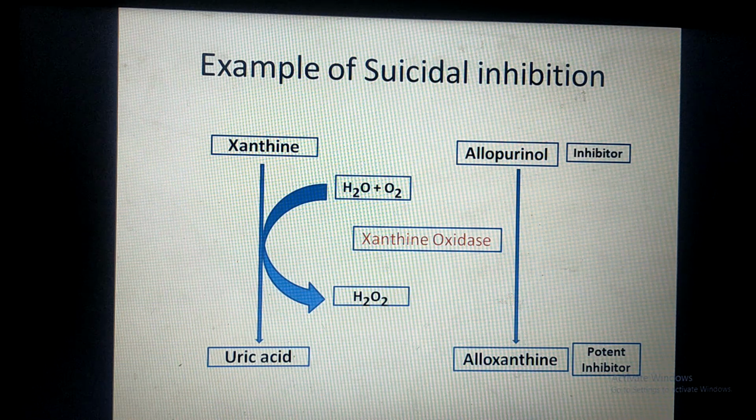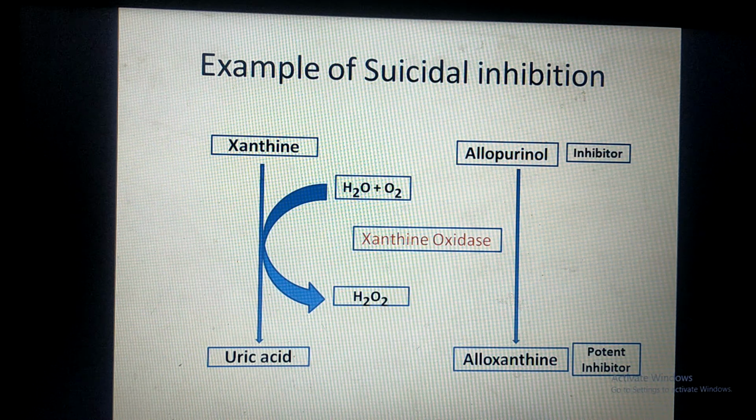As we are giving allopurinol in large concentration, the allopurinol binds with the enzyme xanthine oxidase and forms EI complex. In case of competitive inhibition, we have seen EI complexes are reversibly broken down by increasing the substrate concentration. Up till now, this is a competitive inhibition.